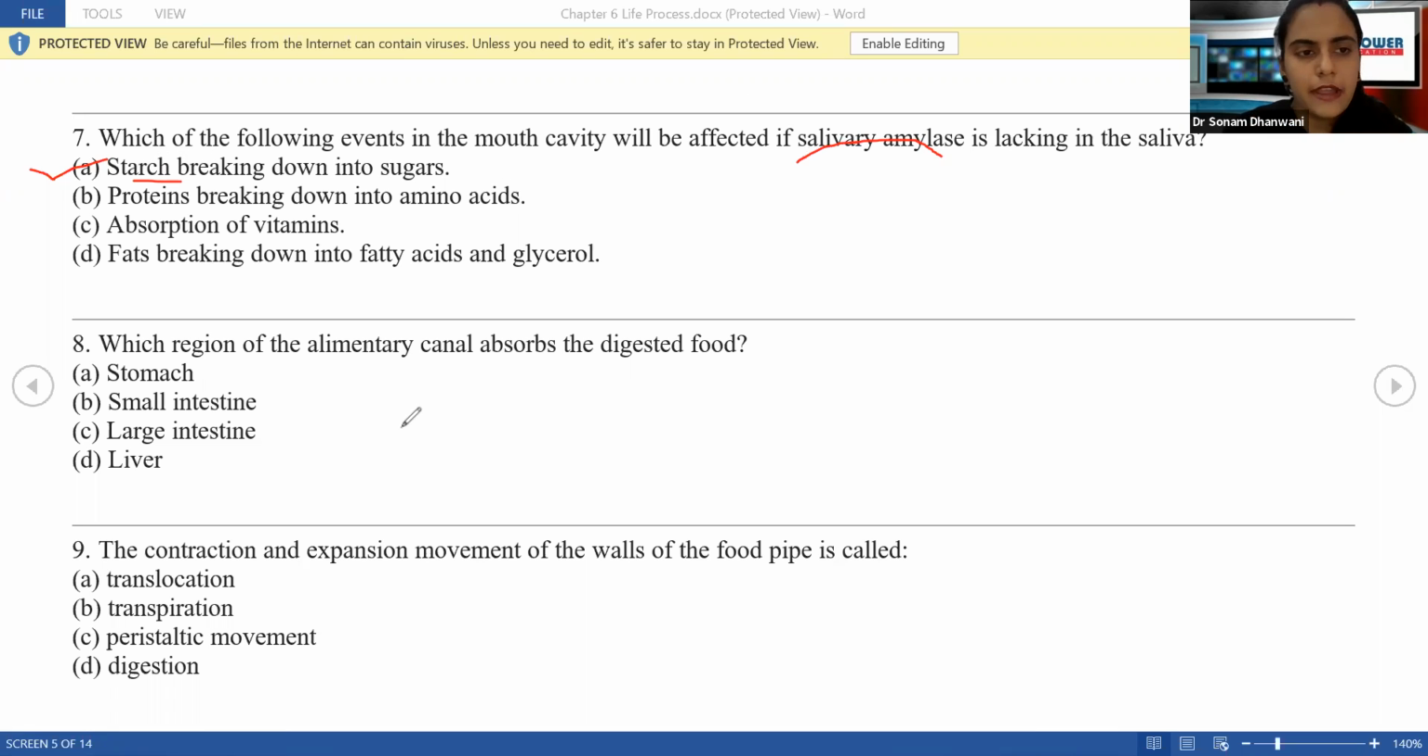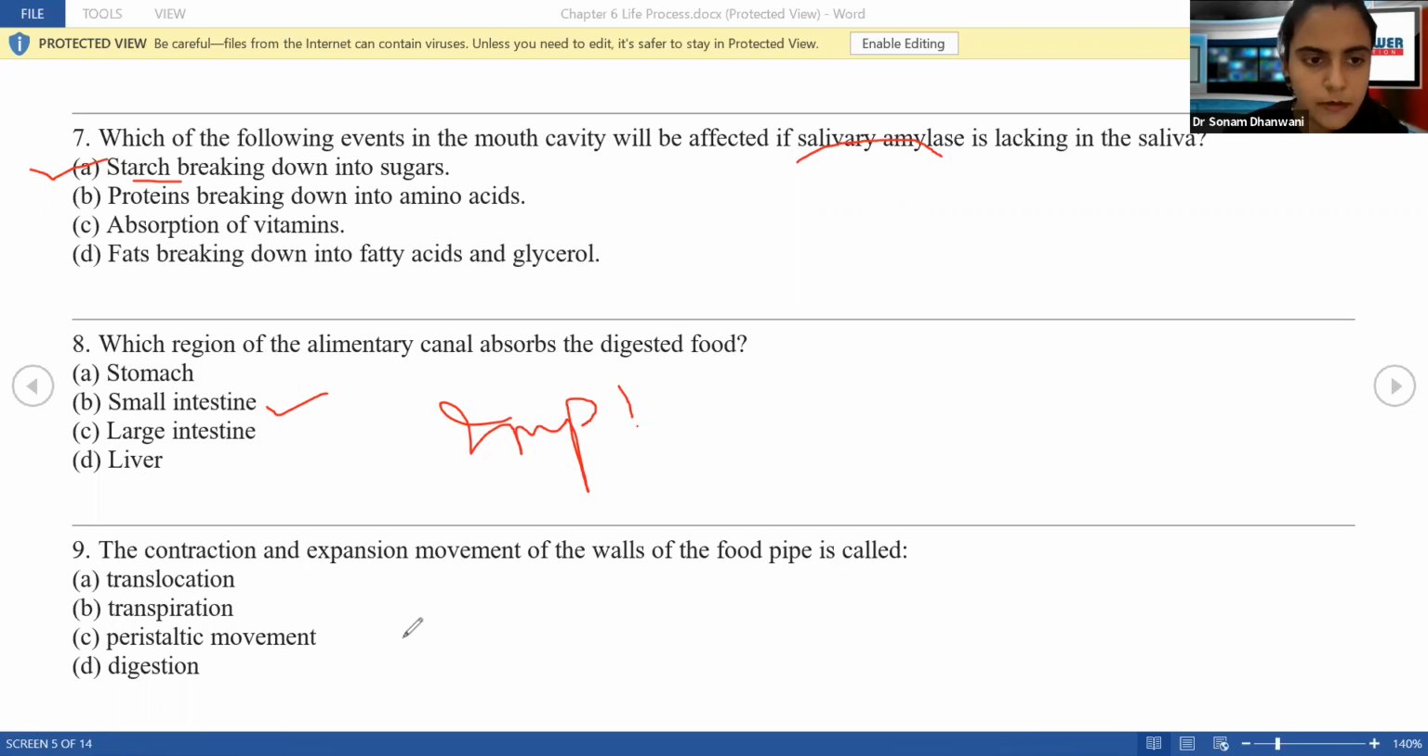Going ahead. Which region of the alimentary canal absorbs the digested food? Tell me, which part absorbs the digested food? Yes, it is the small intestine in the alimentary canal which absorbs the digested food. Please remember this. It is a very, very important MCQ. Please keep this in mind. It is the small intestine that is going to absorb the food.